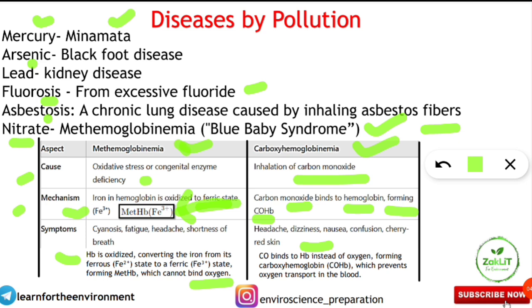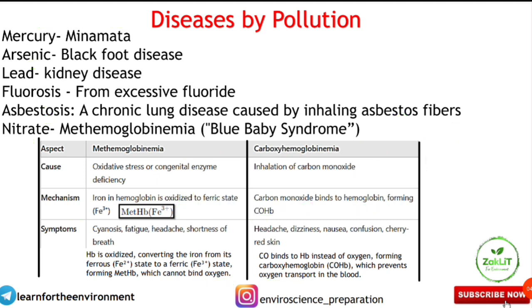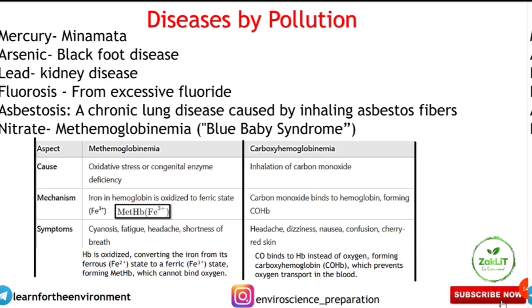So in the case of methemoglobinemia, which is caused by nitrate poisoning, it is blocking the oxygen binding. Here in the case of carboxyhemoglobinemia, carbon monoxide binds in place of oxygen, which prevents oxygen transport in the blood. So this is the difference between methemoglobinemia and carboxyhemoglobinemia. You should note down and remember this. Let's move on to the next very frequently asked concept.